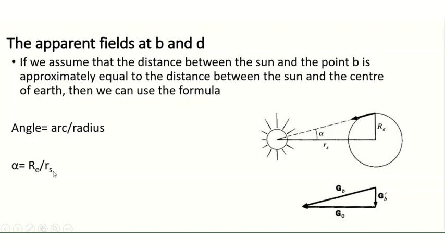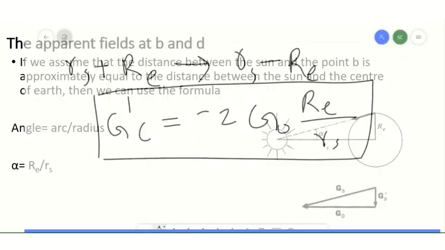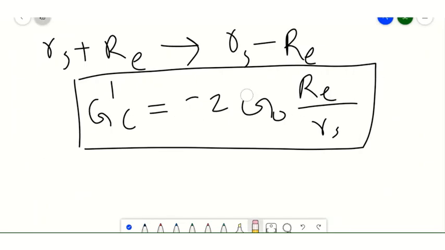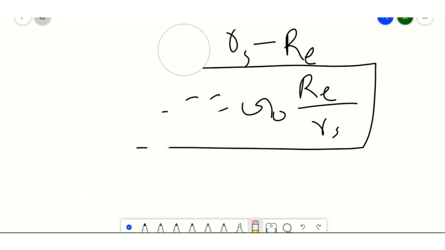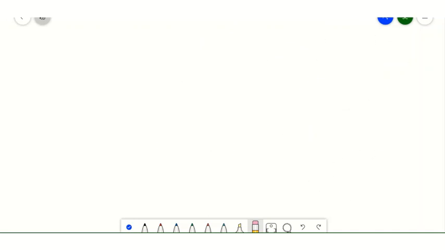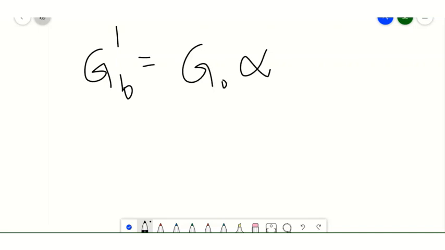Due to this approximation, we can write GB dash is equal to G0 into alpha. Alpha we have found as RE by RS.